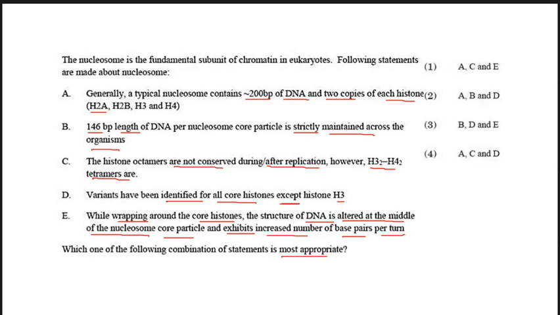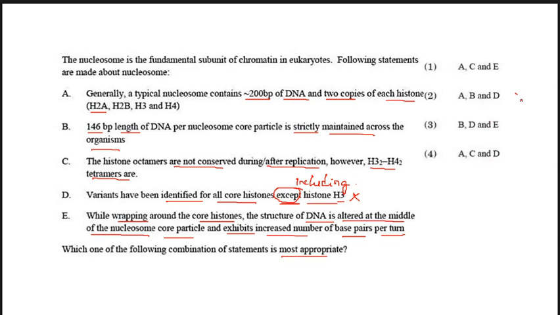So first we will go with the shortest statement: variants have been identified for all core histones except H3. You all know that variants are found for H3 also, not except but including H3. So if it should say including, D would be right. Since except is given, D is wrong.